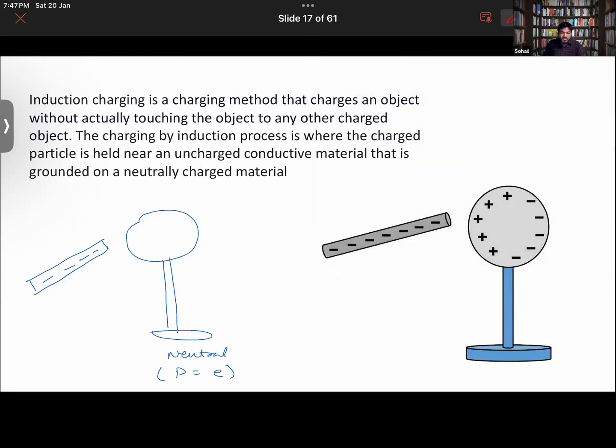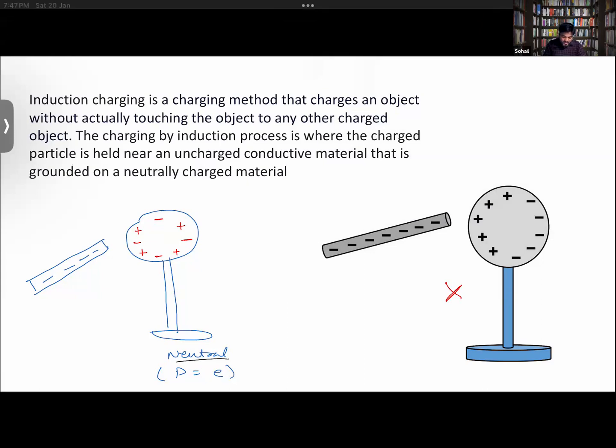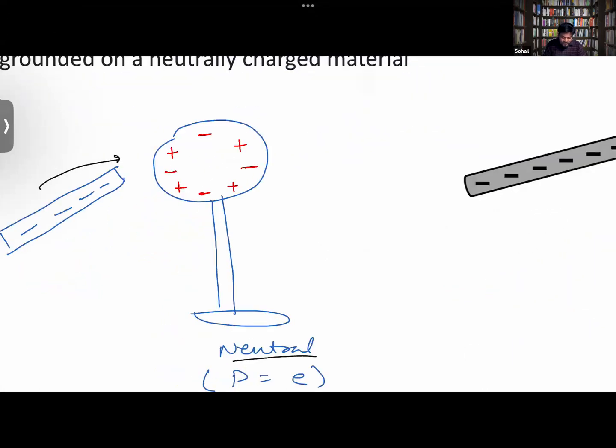So see over here. At first what happens? There will be plus, plus, plus, plus like this, and negative, negative, negative, and negative. This is also neutral. Forget about this diagram for the moment, just pay attention to where I am drawing. So right now this is neutral. But as soon as you have brought this body near to this neutral body, what is happening now? The positive charge will be attracted and will get towards this side. The charge is being transferred to this side. So later on, what is happening? Now it is like this.